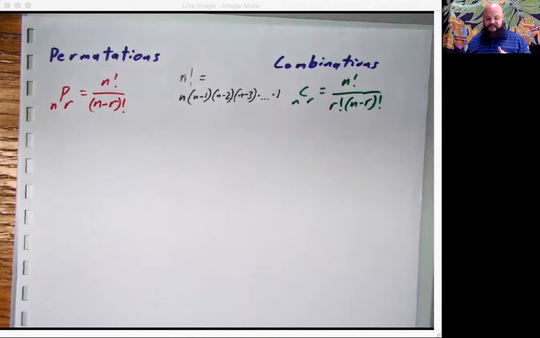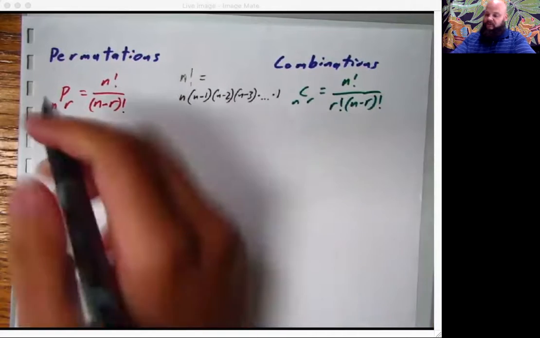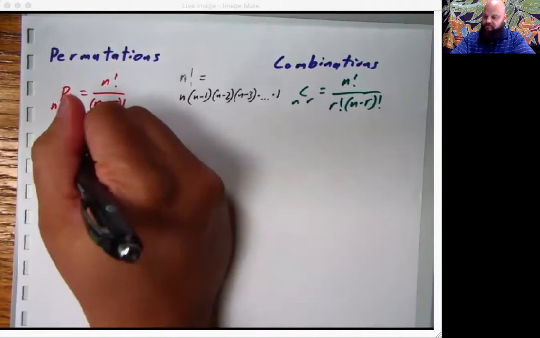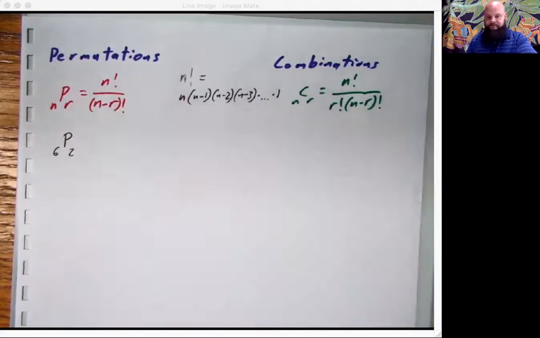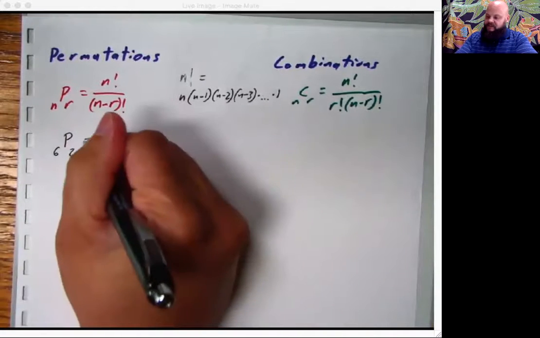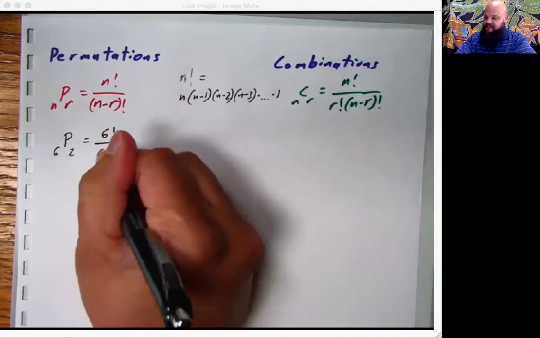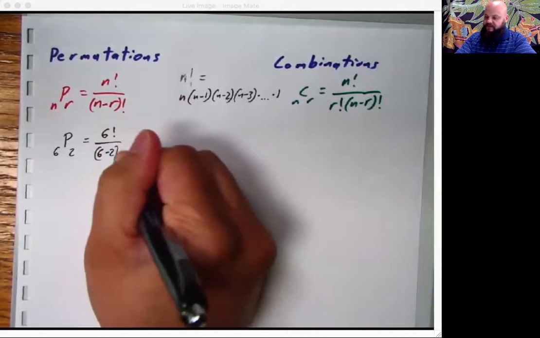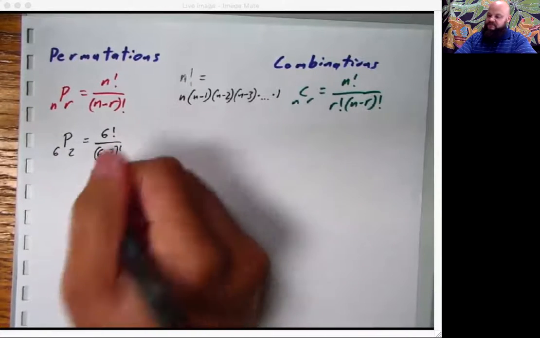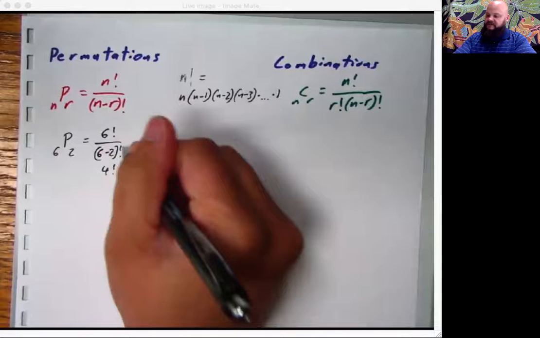The differences in these can be seen pretty plainly once we throw some numbers in. If I'm working with P of 6 choose 2, the 6 factorial goes on the top of my fraction, and on the bottom I have 6 minus 2 factorial. 6 minus 2 is 4, so that's 4 factorial on the bottom.